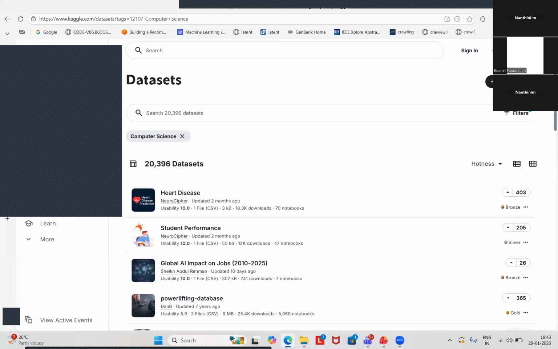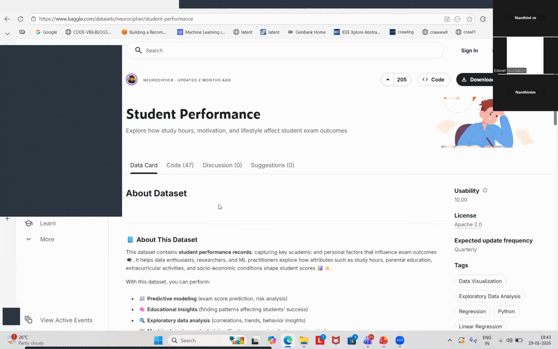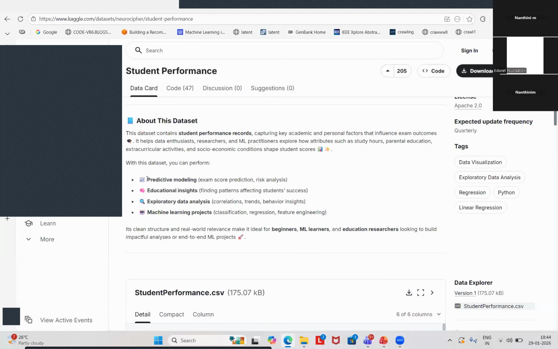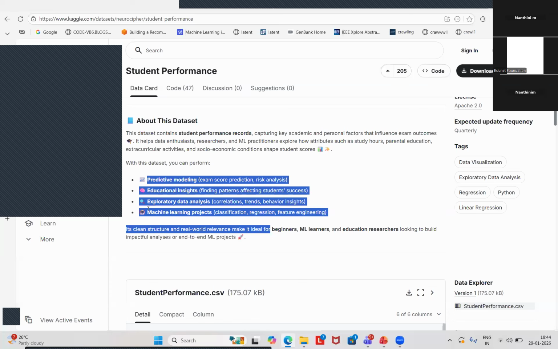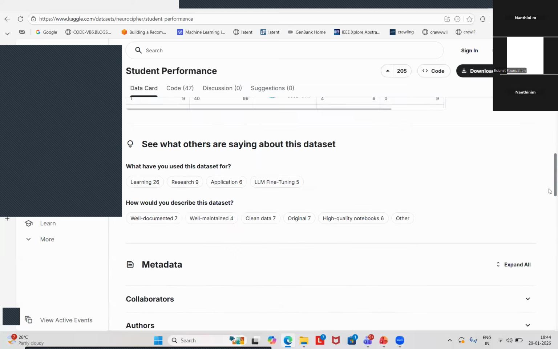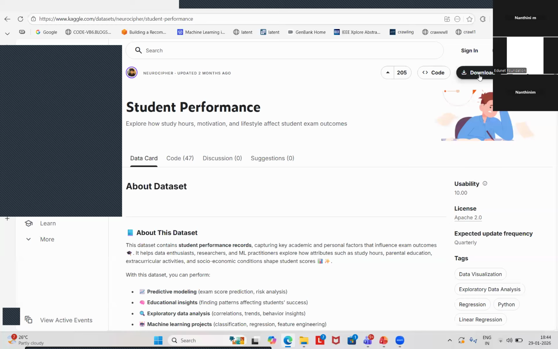Let me take one example here. Suppose heart disease, not heart disease. Why do we want to do that? Let me take student performance. So here you can see we are getting all the information about the datasets. We are going to do exploratory data analysis, machine learning projects, classification, regression, and feature engineering. We'll get all the information about the data which we are going to download from the platform. If you want to download any dataset from the platform, you can just click on download and store it in the local system.